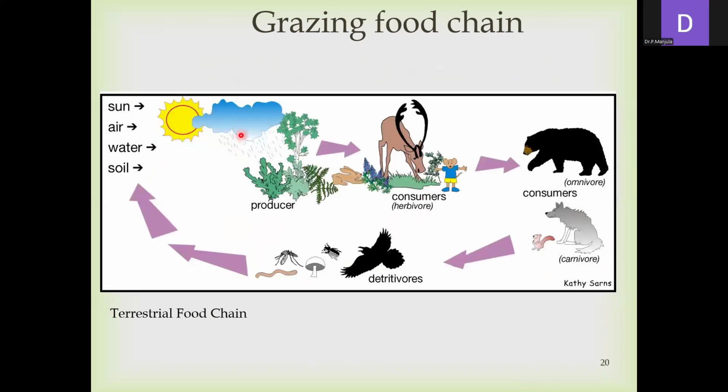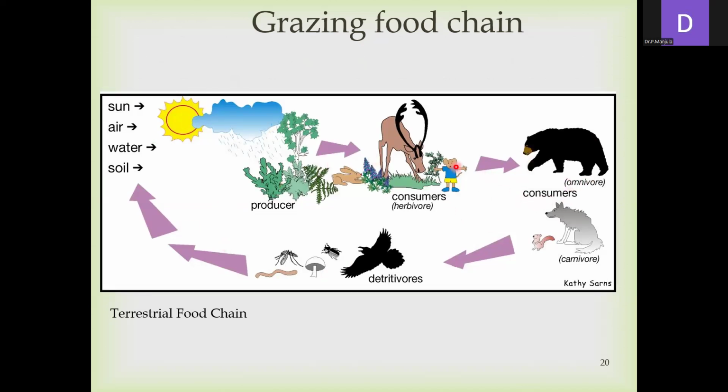When we observe an ecosystem, the plant producers absorb solar energy and convert it into food materials, the organic substances they produce. From these producers the energy goes to the consumers, the herbivores, and from the herbivores to the omnivores.